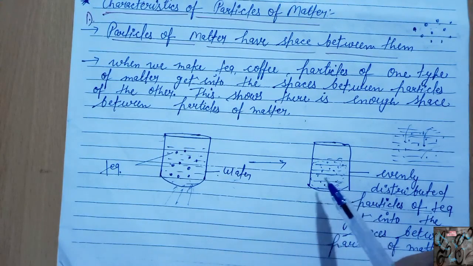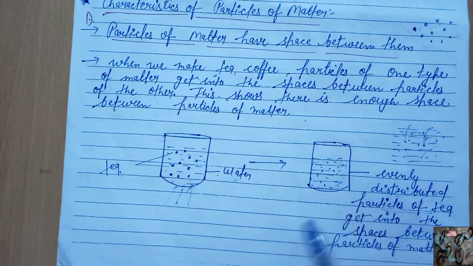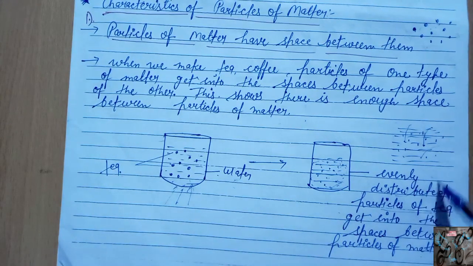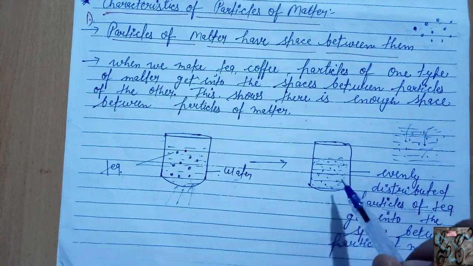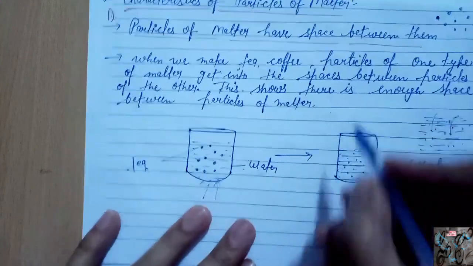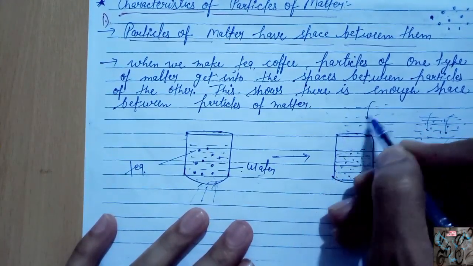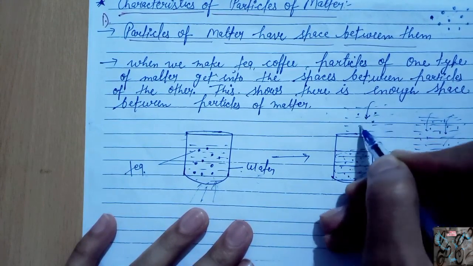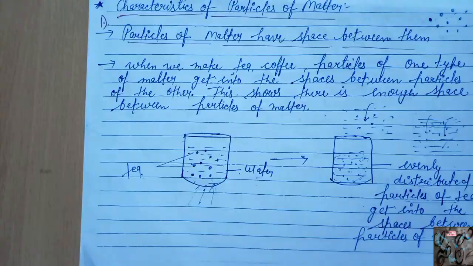It means that particles of tea get into the spaces between the particles of water, and particles of tea are evenly distributed in the water, such as these are the particles of water. So the particles of tea take space between the particles of water, due to which they dissolve with each other.